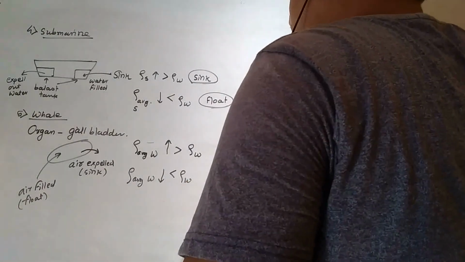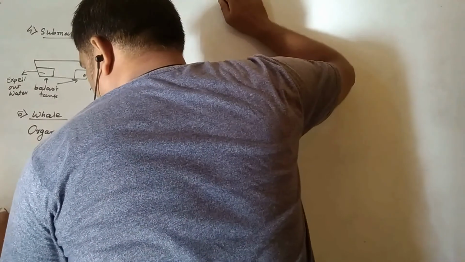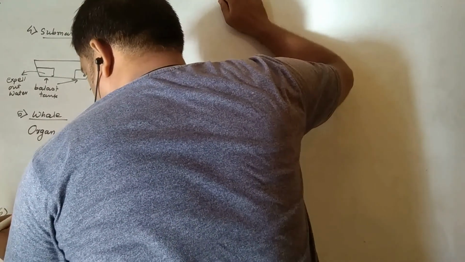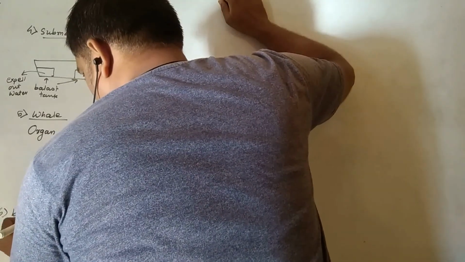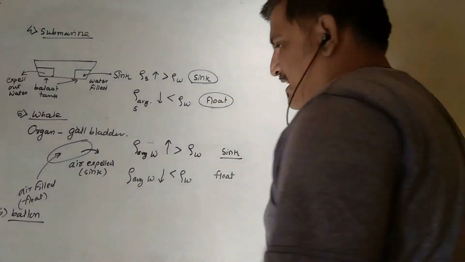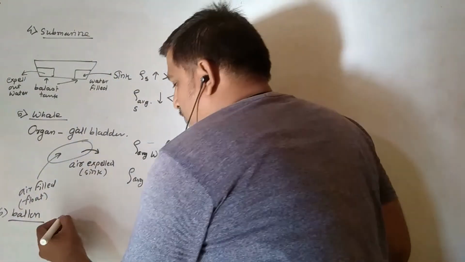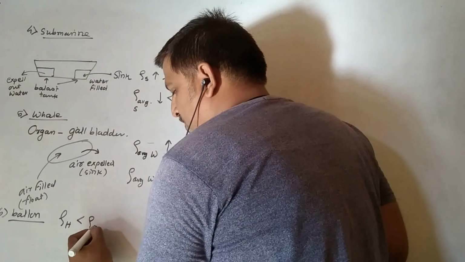Next is the balloon, okay, a gas balloon, or we can say a hydrogen balloon. Whenever we are filling hydrogen gas inside the balloon, we know that the density of hydrogen gas is lesser than the density of air.